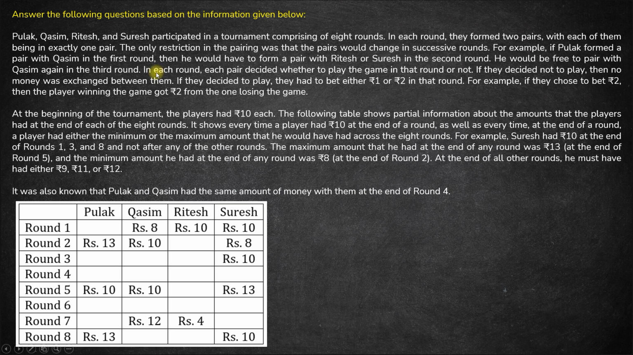Now he would be free to pair with Qasim again in the third round. Okay, so after first round, P can form a pair with Q again in the third round or in other subsequent rounds, but not in the immediate next round. That's the only restriction. Now in each round, each pair decided whether to play the game in that round or